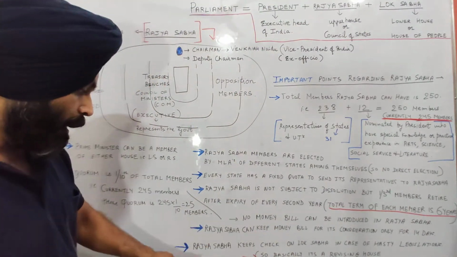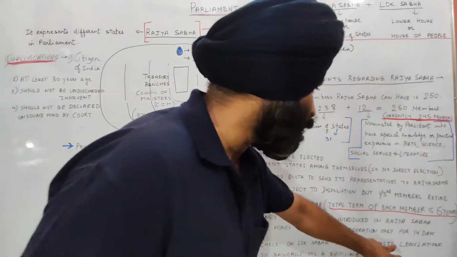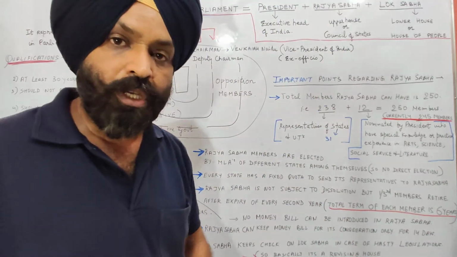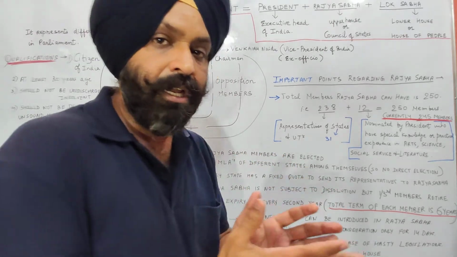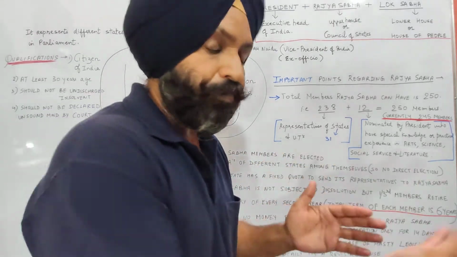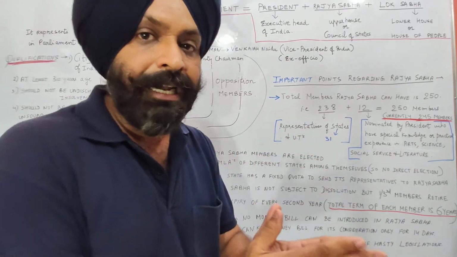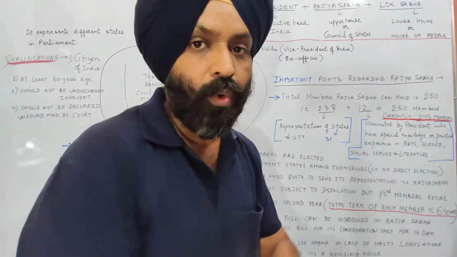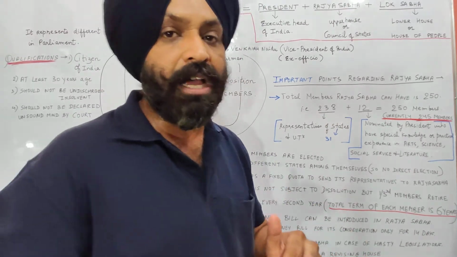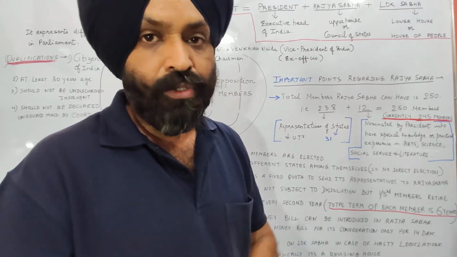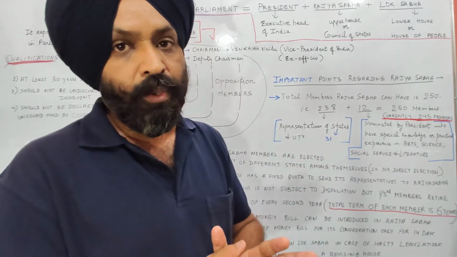Now, Rajya Sabha keeps a check on the Lok Sabha in case of hasty legislation. So, if Lok Sabha very hastily tries to pass a bill and make it a law, then Rajya Sabha keeps a check on the Lok Sabha. Lok Sabha may have a tendency to make laws hastily. A law made in a fast way will lead to chaos.